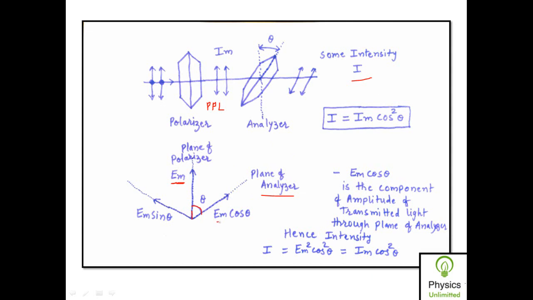So only the component which is E_M cos theta is transmitted through the plane of analyzer, while the perpendicular component, which is E_M sin theta, is cut off by the plane of analyzer. Since E_M cos theta is the component of amplitude transmitted through the analyzer, in order to get the intensity we have to take the square of this amplitude, because intensity is nothing but the square of amplitude. So intensity I will be equal to E_M squared into cos squared theta. E_M squared is equal to I_M, and therefore we get the law: I is equal to I_M into cos squared theta.